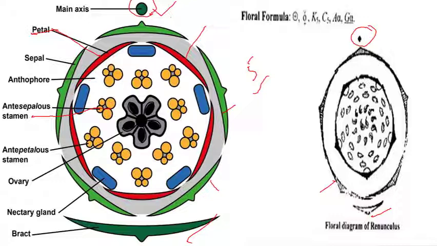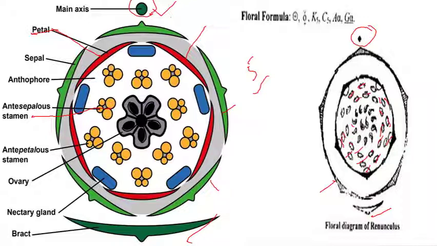and these stamens are composed of anther and filament. Basically, these stamens are high in number, and they are all arranged in a spiral form.